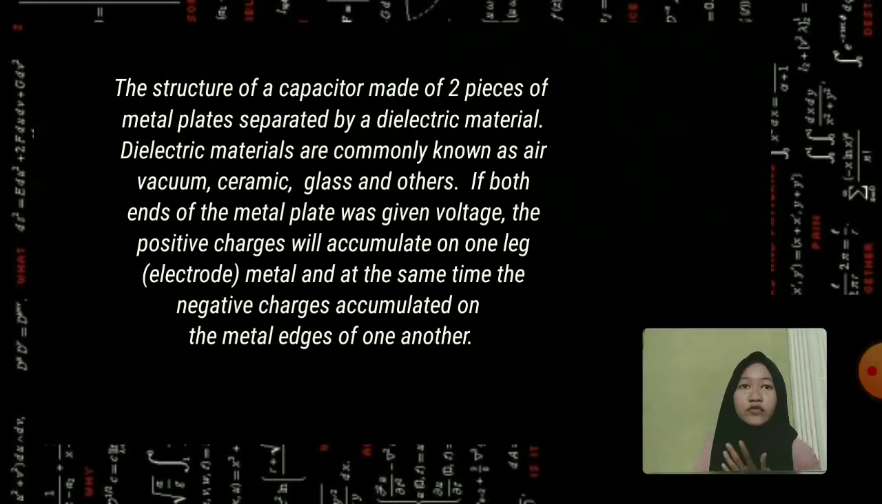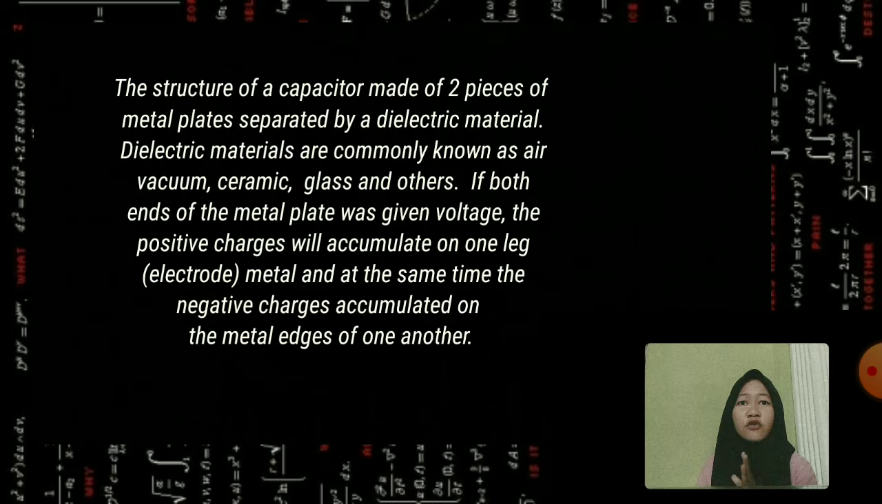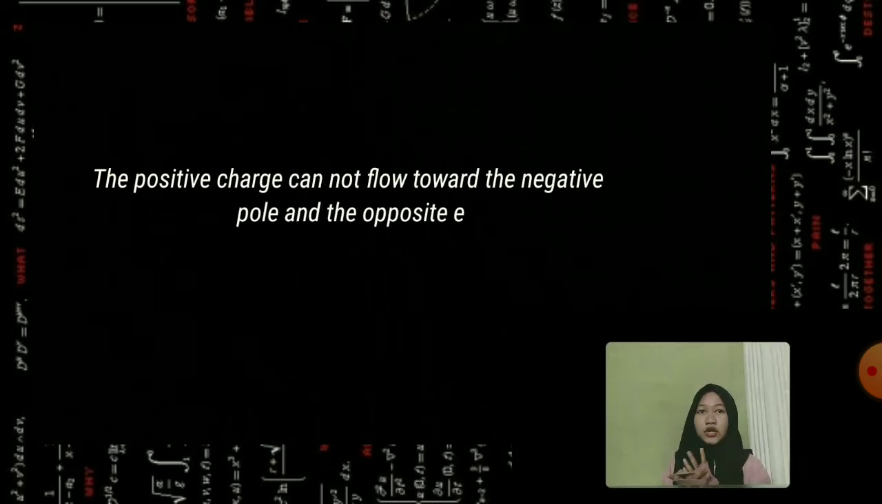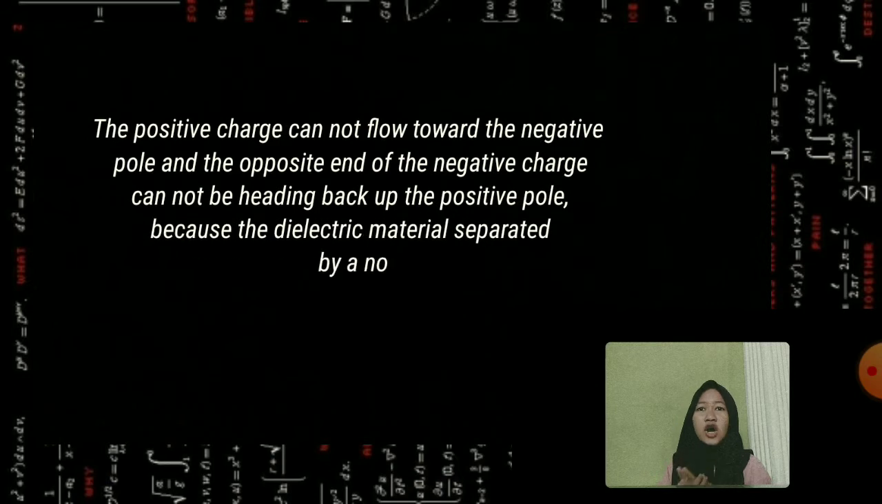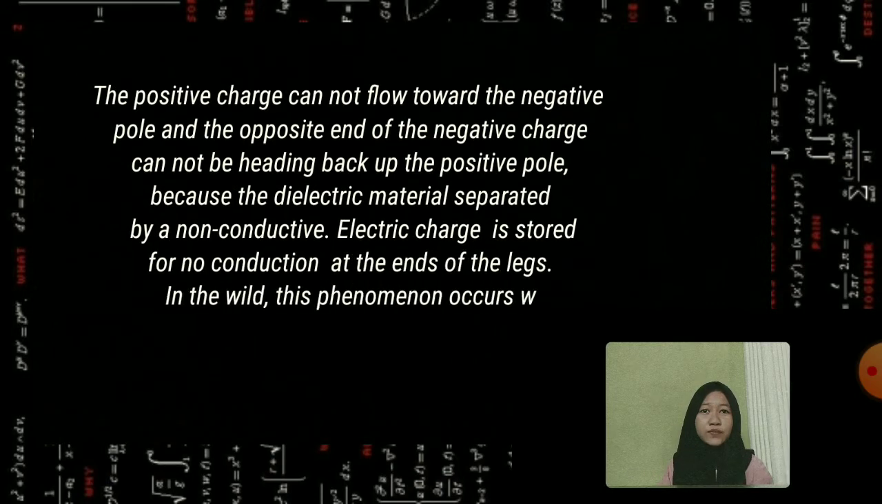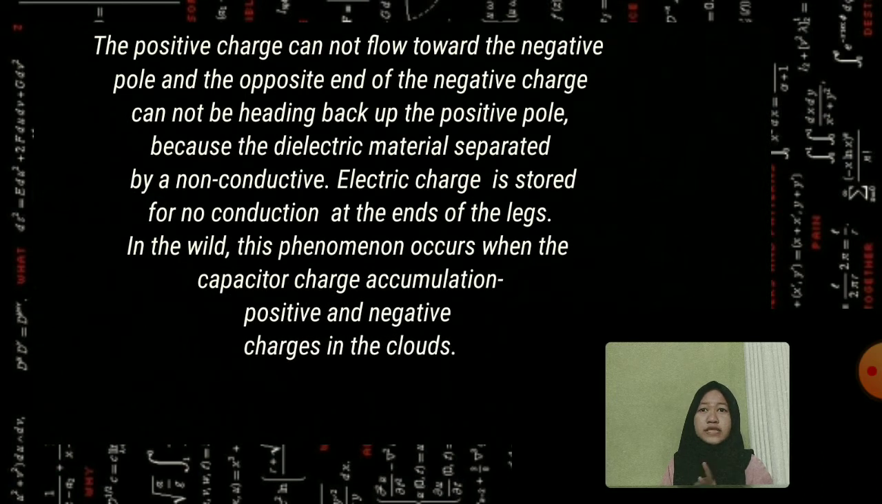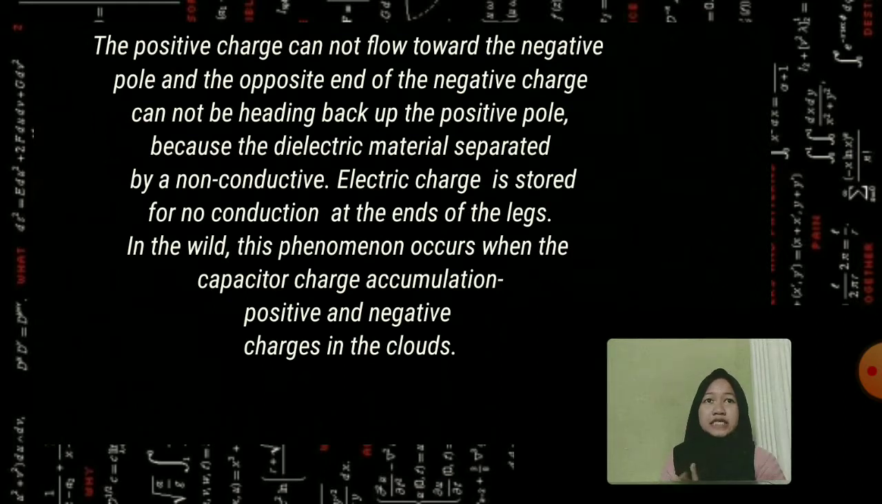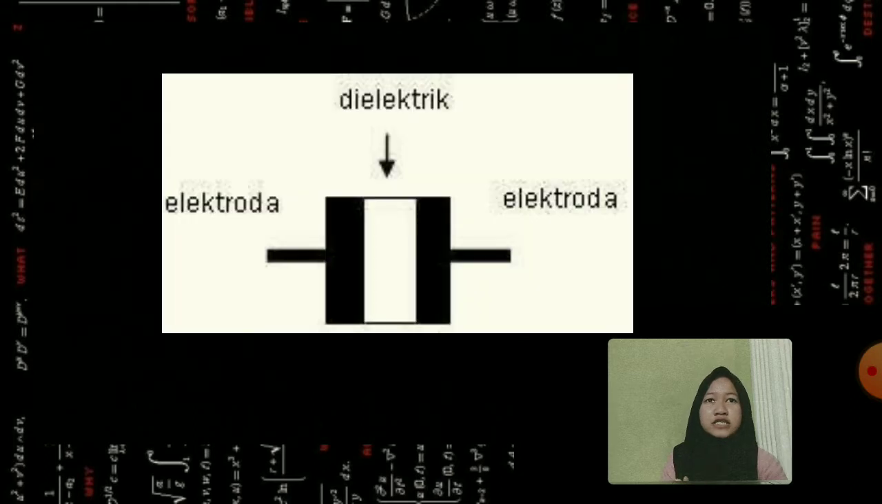If both ends of the metal plates are given voltage, positive charges will accumulate on one metal electrode, and at the same time negative charges accumulate on the other metal electrode. The positive charge cannot flow toward the negative pole, and the negative charge cannot head back to the positive pole, because the dielectric material separating them is not conductive. The electric charge is stored with no conduction at the ends of the legs. This phenomenon occurs when the capacitor charges, with accumulation of positive and negative charges.